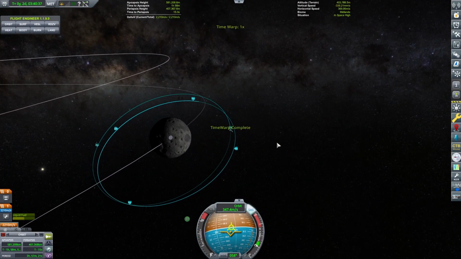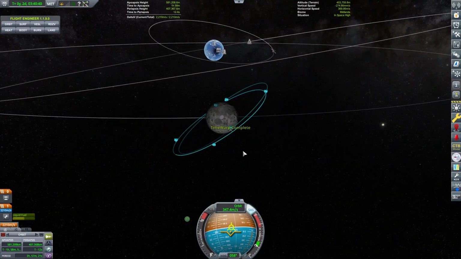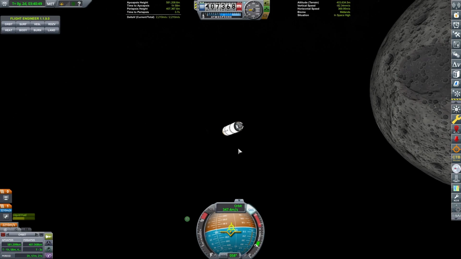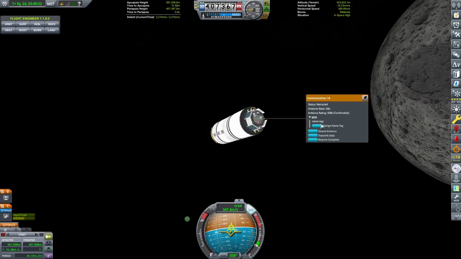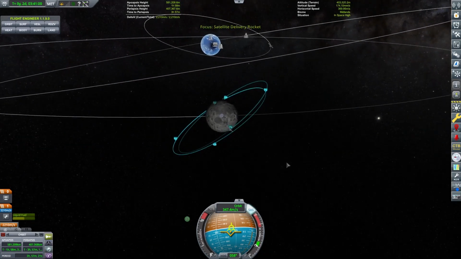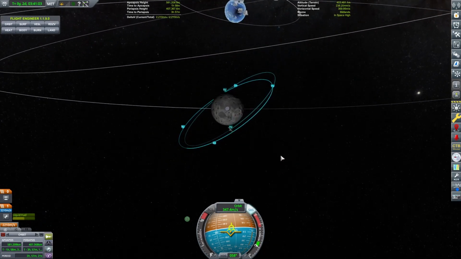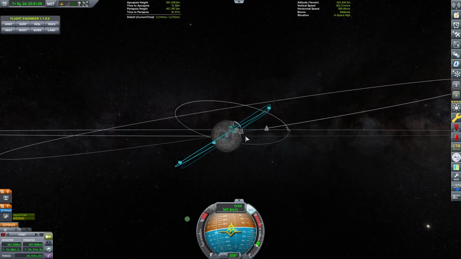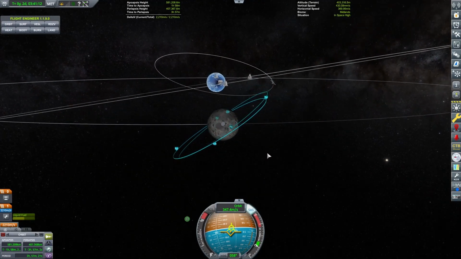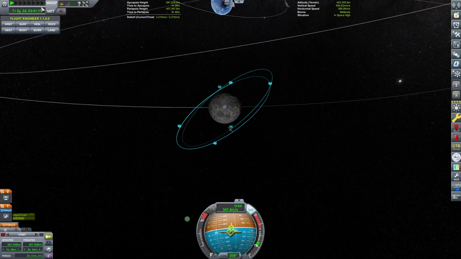Okay. Alright. Now... Oh. Are we control locked? I think we are, because we're not on the correct side. Let's see. Let's extend this. I think we're control locked because we're on the opposite side. Okay, so that's a problem. If there's something blocking the communication, then you can't do anything. So what we're going to need to do is time warp a little bit until we can see Kerbin again.